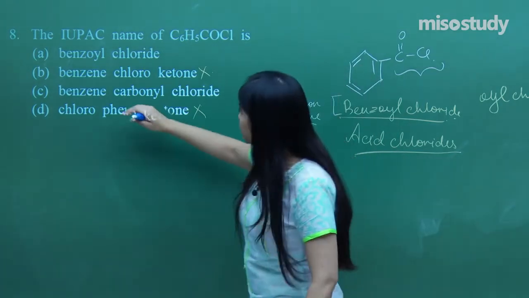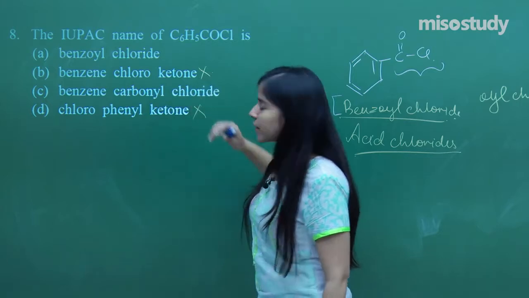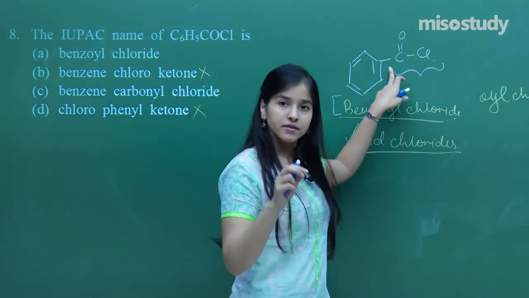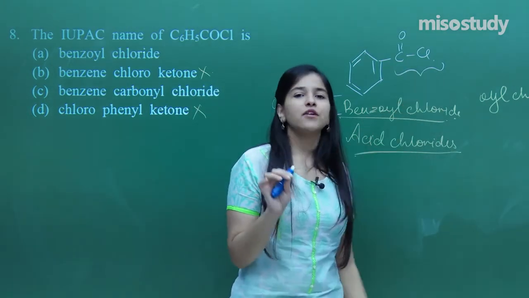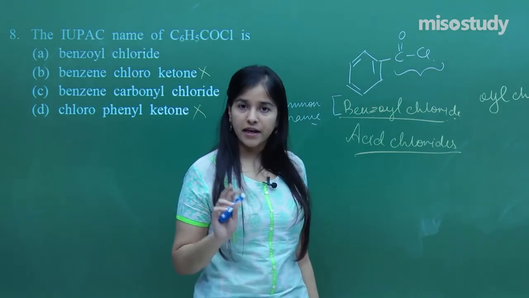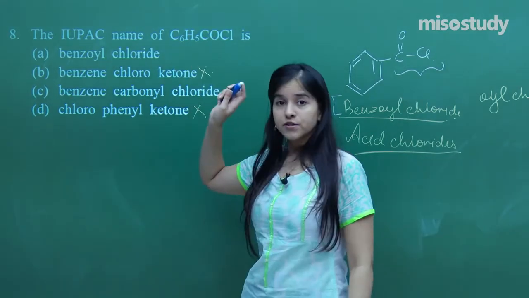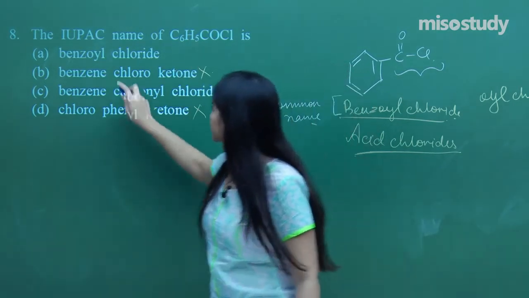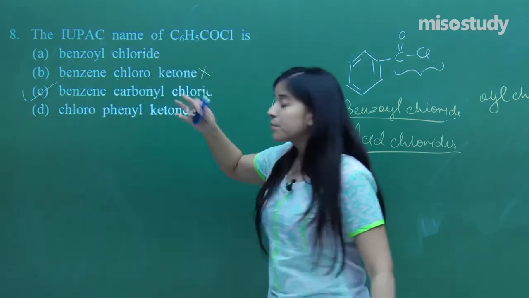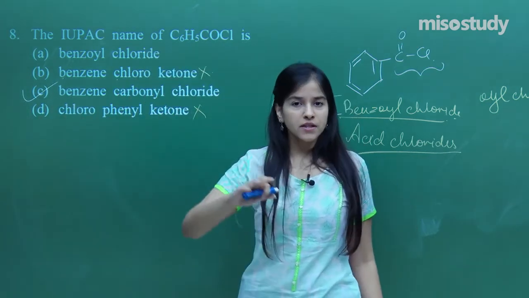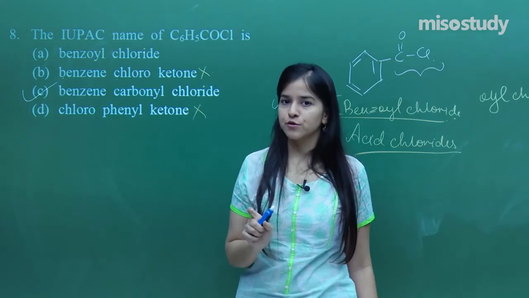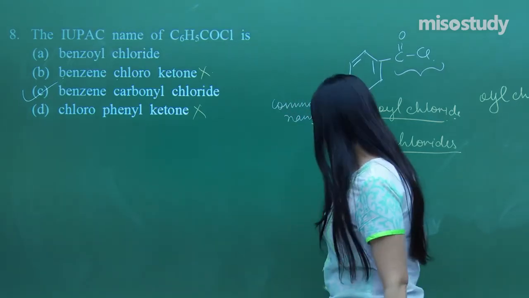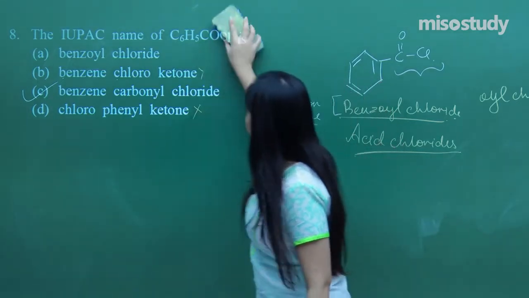It would be benzene carbonyl chloride, because the carbonyl is mentioned separately and the chloride is mentioned separately. That would be our answer here, and not benzoyl chloride. I hope everybody has got it. Just be careful while choosing the names. They may have mentioned common names in between, which can confuse you. Now let's move on to the next question.